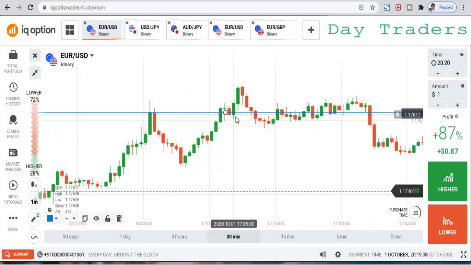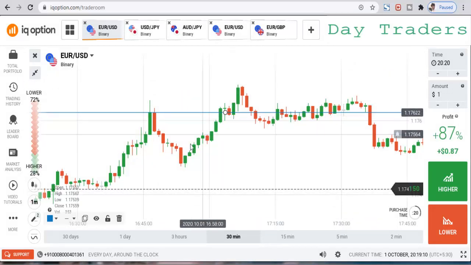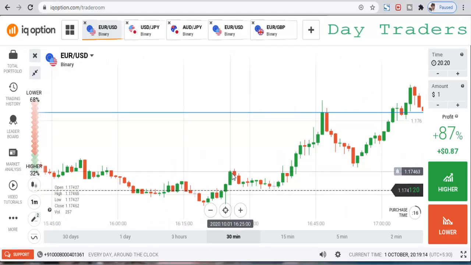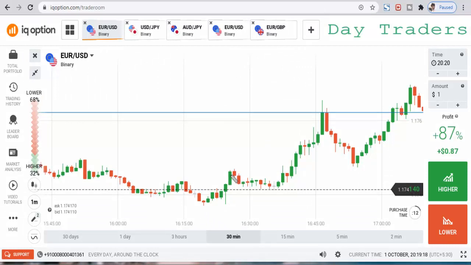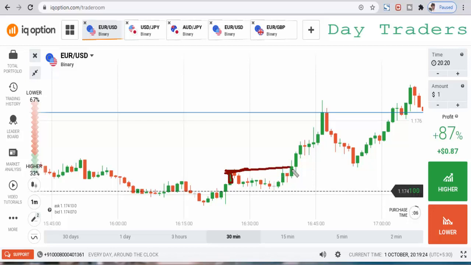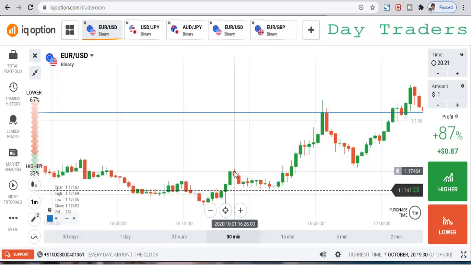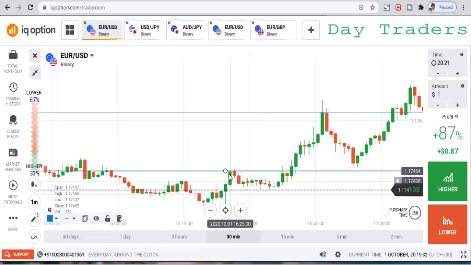You can see this is a respected level, and this is also a very strong candle closing at the level. This is a very strong bearish candle closing at the level, you can expect the next reversal point here. I'll show you. You can see this is a very strong candle closing at the level, again suddenly some sellers enter the market.